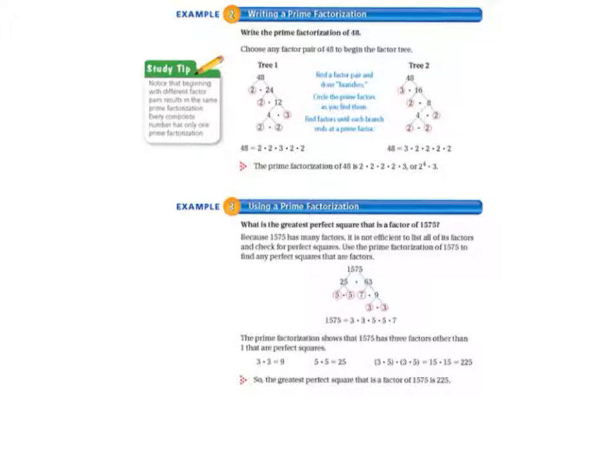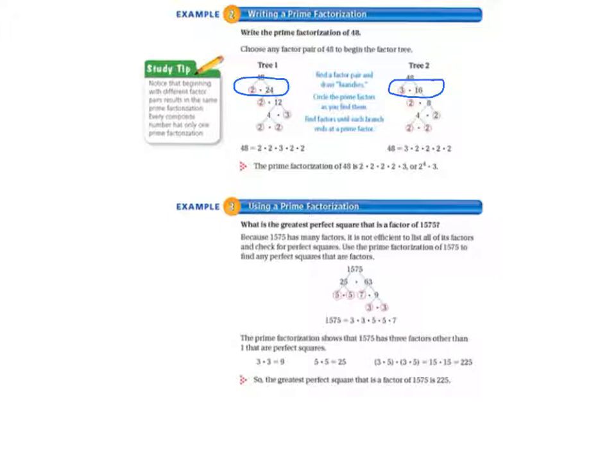So in the factor tree on the left, they chose 2 times 24, and on the factor tree on the right, they chose 3 times 16. And it says to find a factor pair and draw branches and circle the prime factors as you find them.